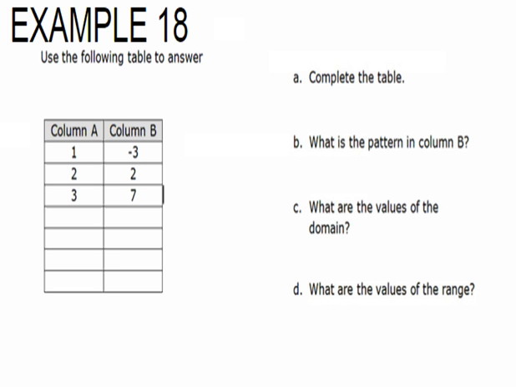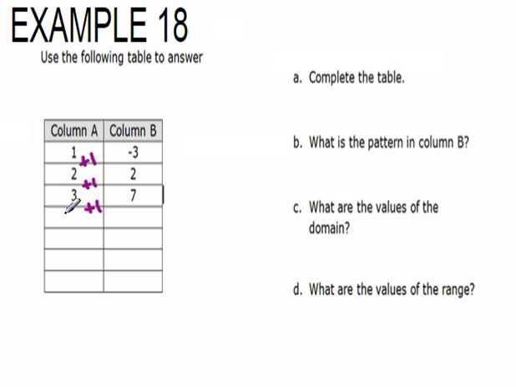In this example, we are asked to use the table to answer a couple of questions. The first question is to complete the table. So we have to look at the pattern in column A and the pattern in column B. In column A, we're going from 1 to 2 to 3. So each time, that's an increase of 1, where we are adding 1. So we just want to continue with that increase.